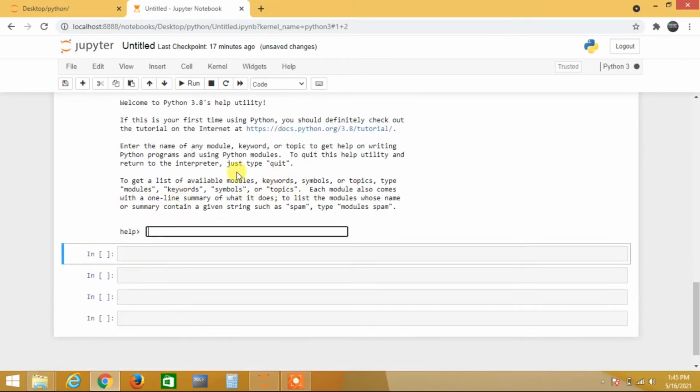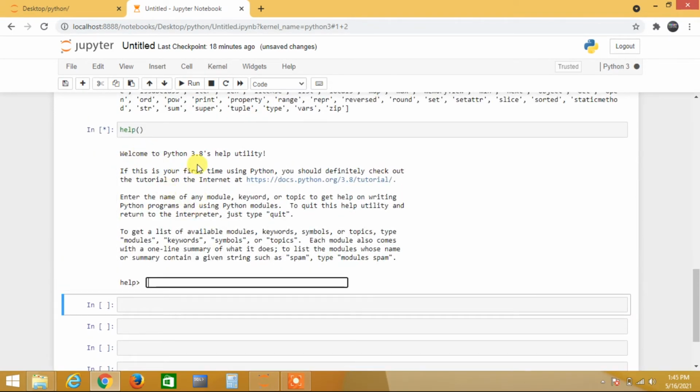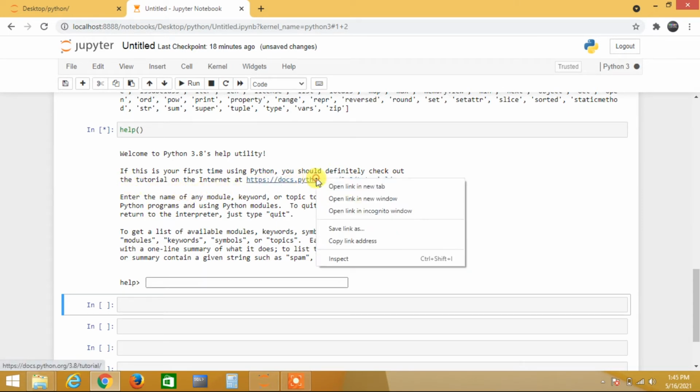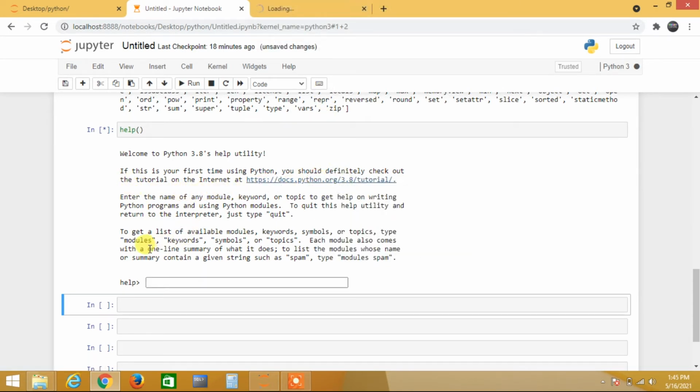It is telling: Welcome to Python 3.8 help utility. If this is your first time using Python, you should definitely check out the tutorial on the internet. You can click, open and check. Otherwise, enter the name of a module, keyword or topic to get help on writing Python programs and using Python modules.